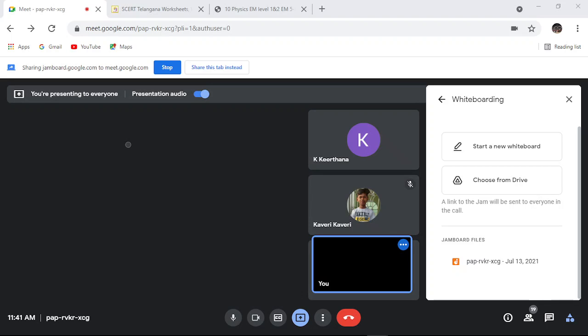Okay. So, what they are asking, magnesium if it is burnt in air. So, we will take Mg.